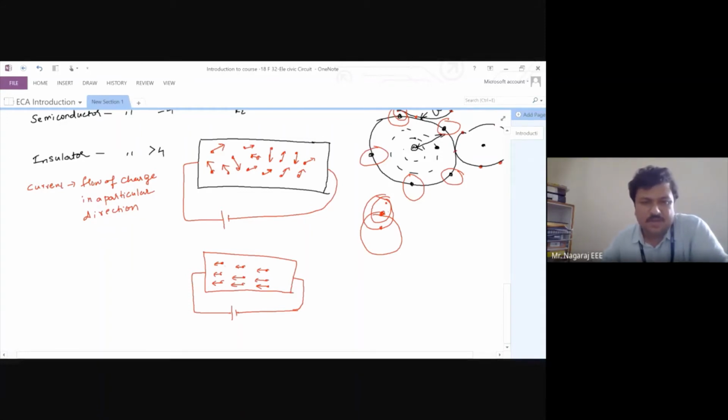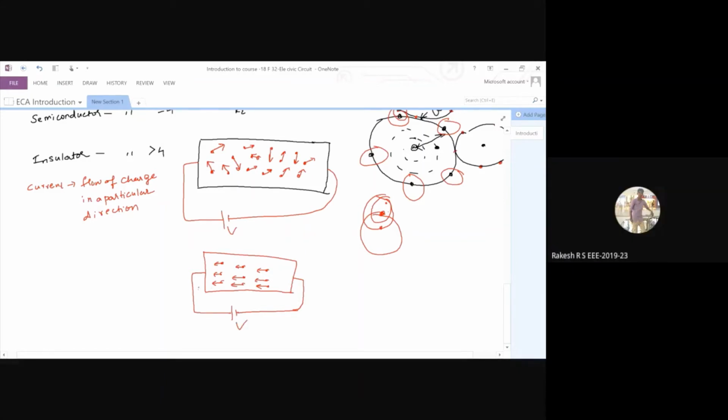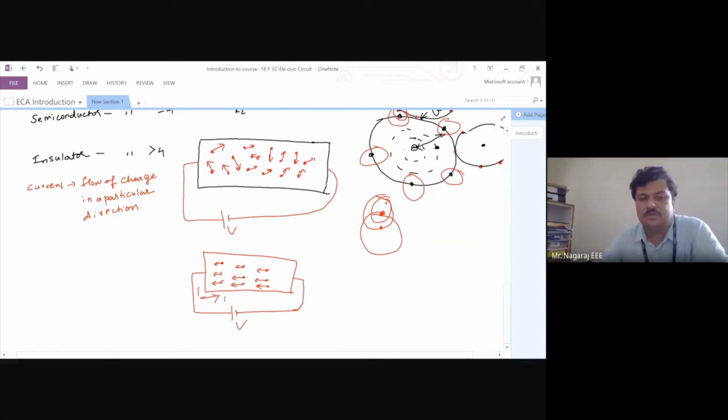Okay. Now, can you say without voltage there can be current? Can there be current without voltage? No, sir. This is the conventional direction of current. This is the direction of current I that we use in our analysis, but the actual direction of current is this, the electron current. Do you think there are two currents existing in the same conductor? One is electron current, one is conventional current. Do you think these two are physically existing?